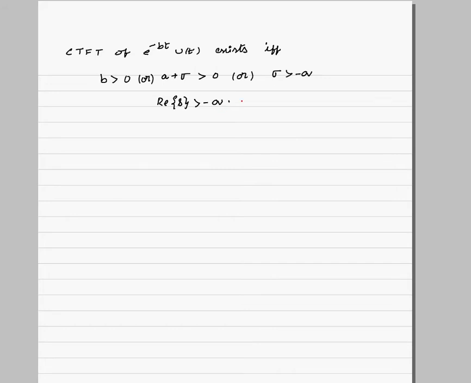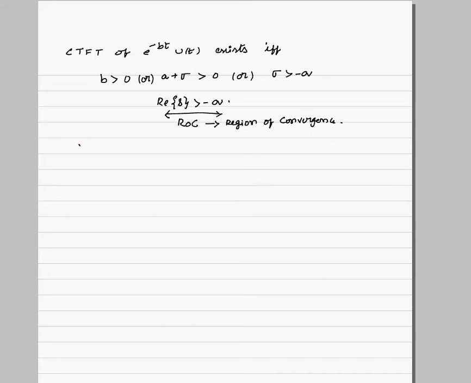So indirectly, if this condition is satisfied, if Fourier transform of e power minus bt u of t exists, what does it mean? Fourier transform will converge. That's the reason why this condition we call as region of convergence. So this is called region of convergence.